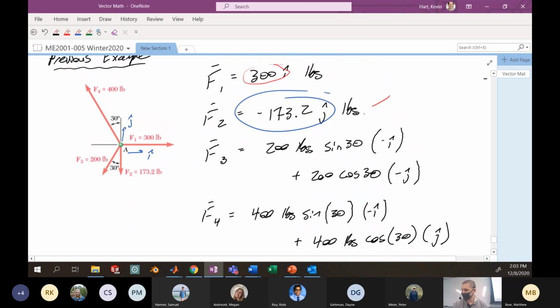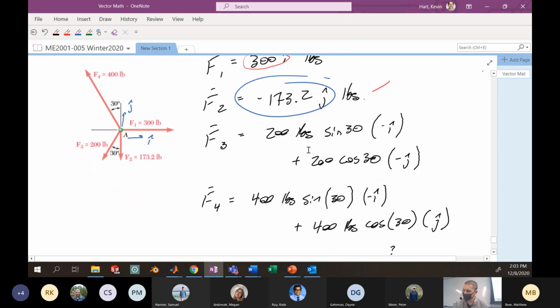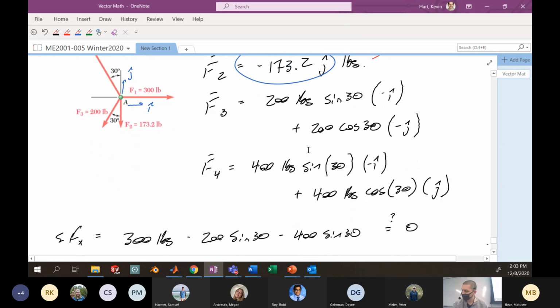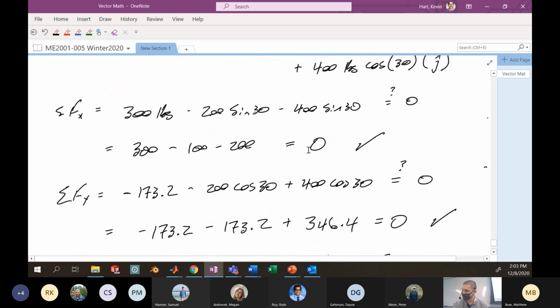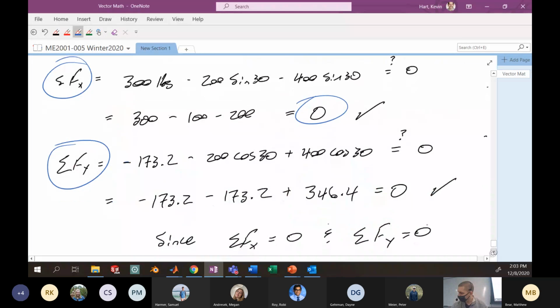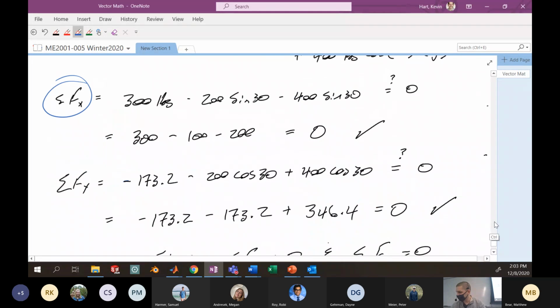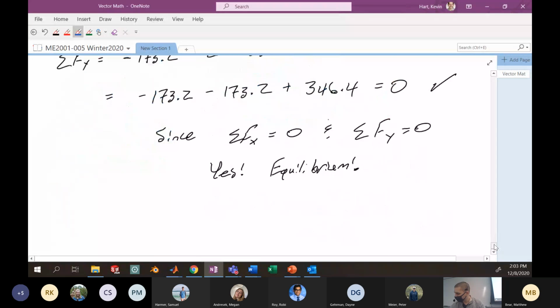But we did show near the end of class on Friday that if we were to do vector math looking at the forces at this particular particle at A, and you added them all together, you would see that the resultant force that you get in both the x direction and the y direction would be equal to 0. Since we have the sum of the forces equaling 0 in both the x and the y directions, we said that that would be sufficient for this 2D case of equilibrium.